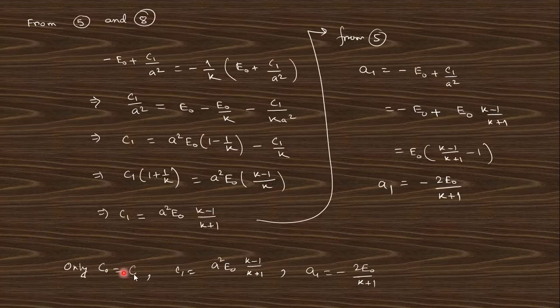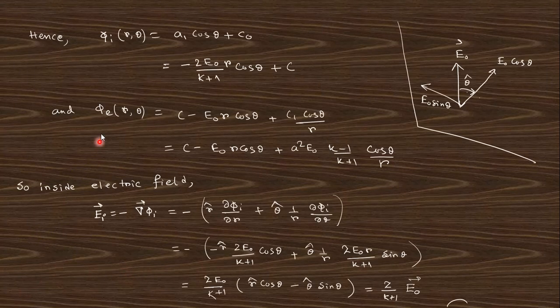So after calculating, we find this constant value, and putting this value, we get the internal potential, and this is the external potential. So for the corresponding electric field, you need to find the internal field. Just take the derivative and you will get these terms. This is E0 cos theta, E0 sin theta, and this is the opposite to theta cap, that's why there is this minus. So this is nothing but the E0 vector.